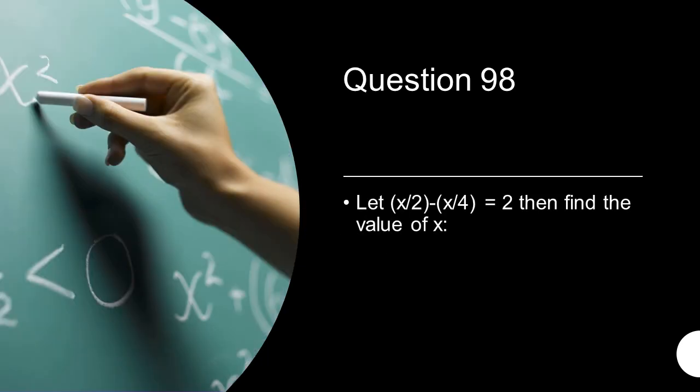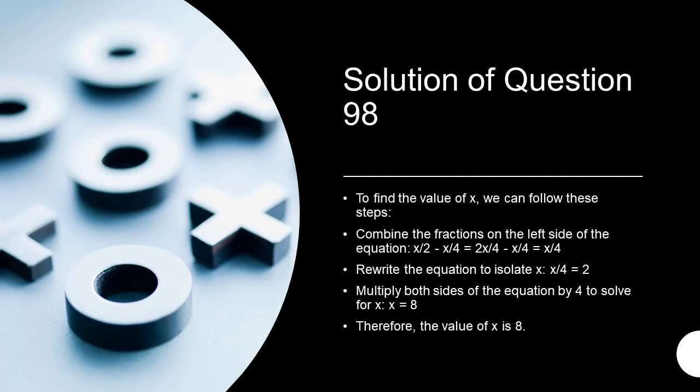Let x over 2 minus x over 4 is equal to 2, then find the value of x. The value of x will be 8. यहाँ पर आप वीडियो को पास करके इसकी सोल्यूशन देख सकते हैं.